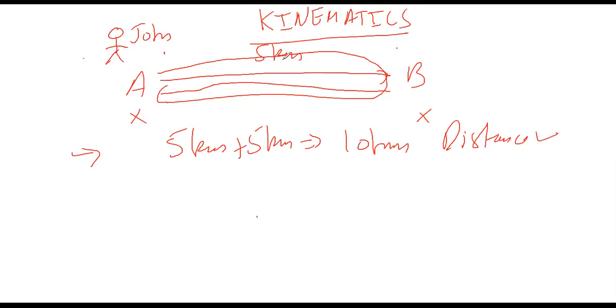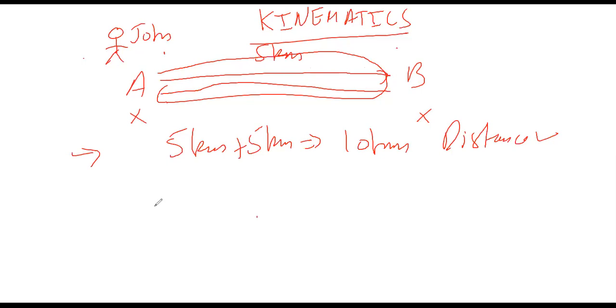So he went right 5 kilometers. Now, as we know that displacement is a vector quantity, right is different from left, because then he goes from B to A towards left, or from A to B is due east and from B to A is west. So the directions are opposite, right? So what did we learn when we were doing vectors and drawing the head to tail rule? That direction is important.